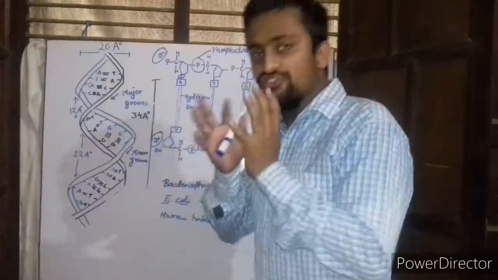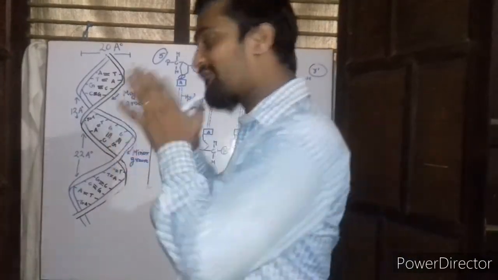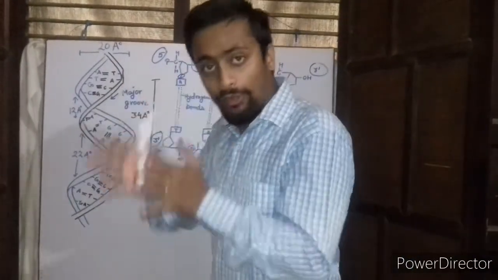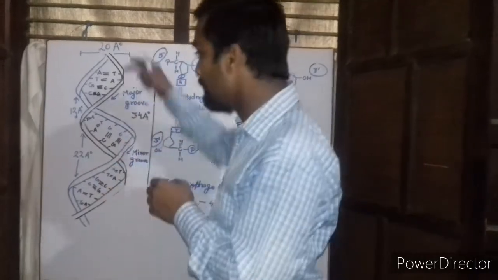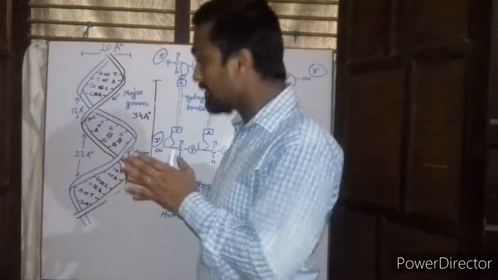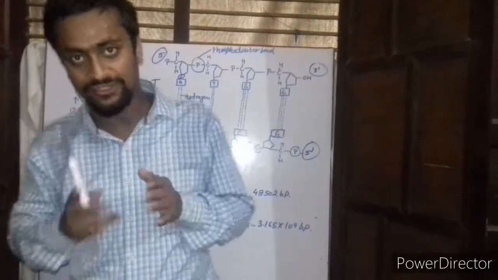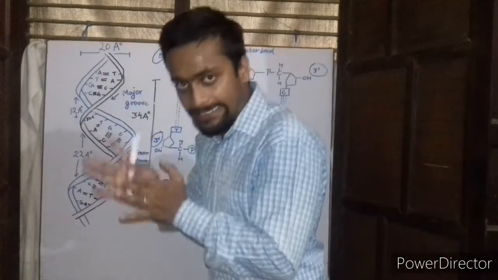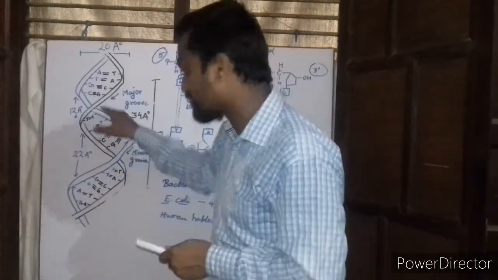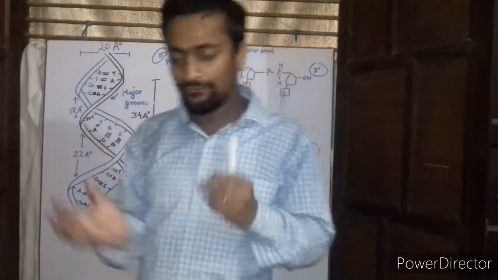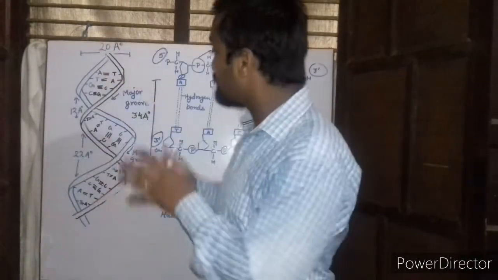James Watson and Francis Crick finally gave a model according to which the DNA consists of two strands which are complementary to each other as well as anti-parallel to each other. These two strands are helically twisted in a right-handed fashion, and due to this coiling of the two strands of the DNA, grooves are formed.